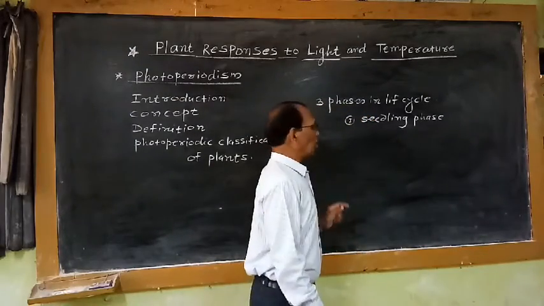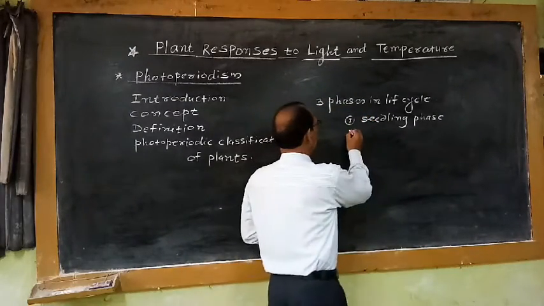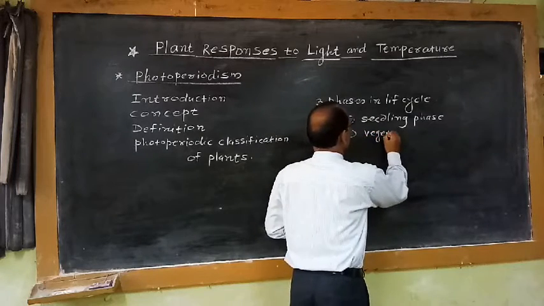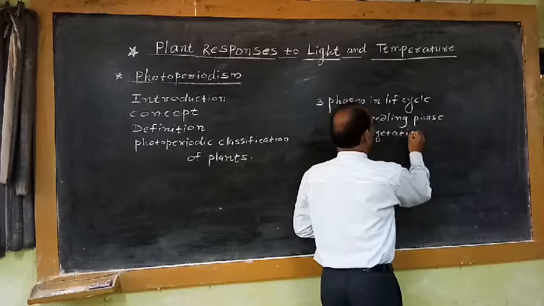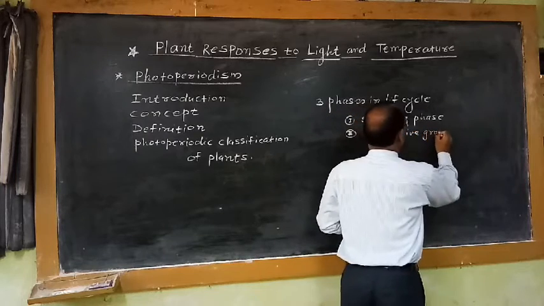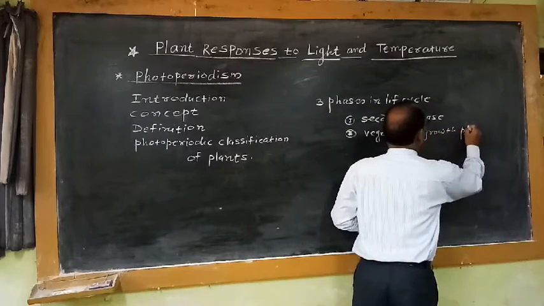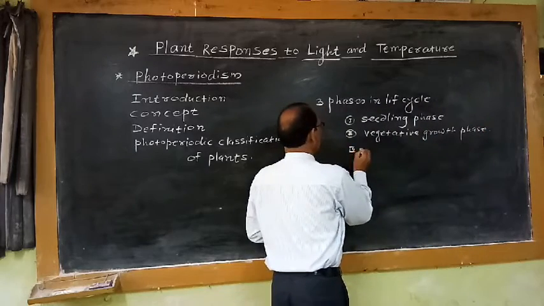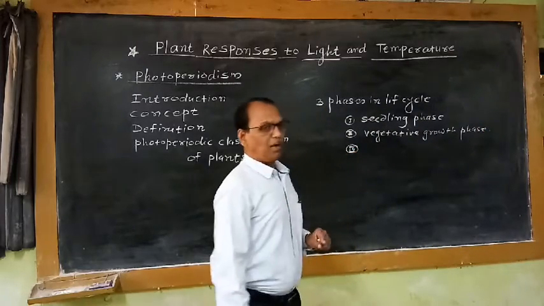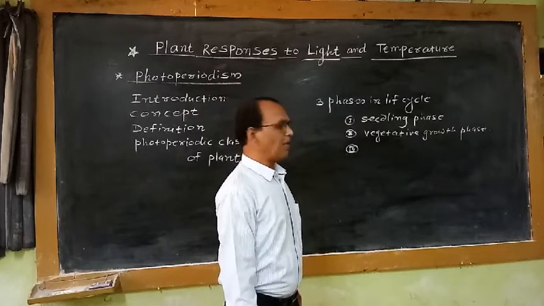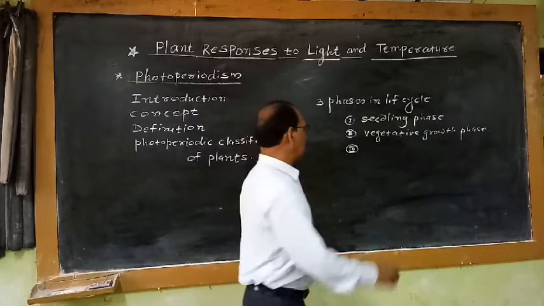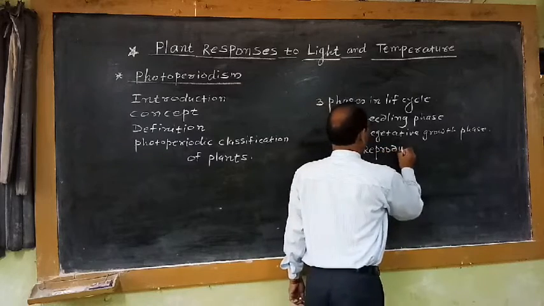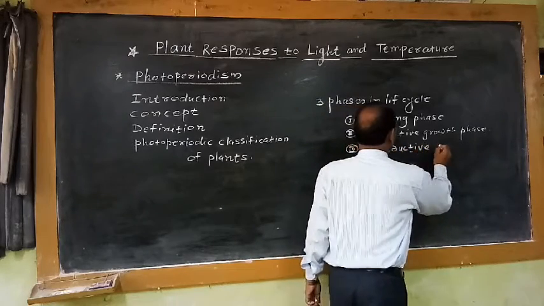The second phase in the life cycle of any flowering plant is commonly known as the vegetative growth phase. And the third phase, which is observed in the life cycle of each and every flowering plant or higher plant, is commonly called the reproductive growth phase.